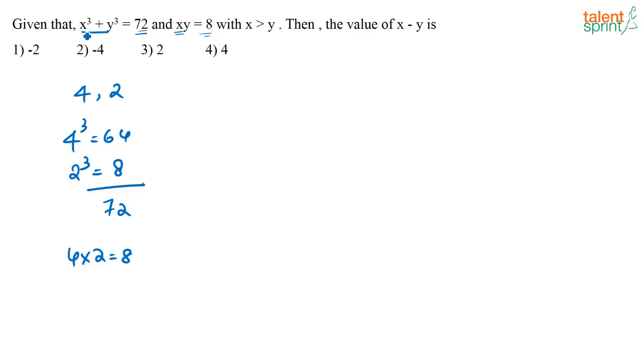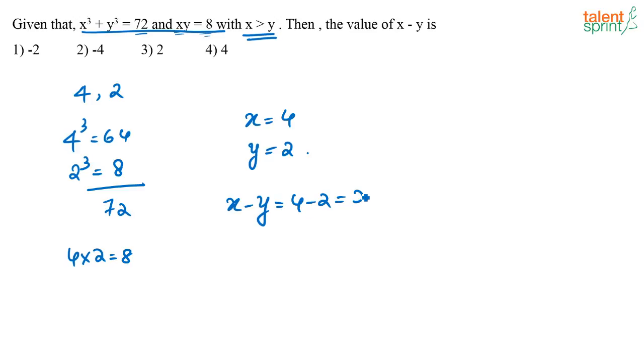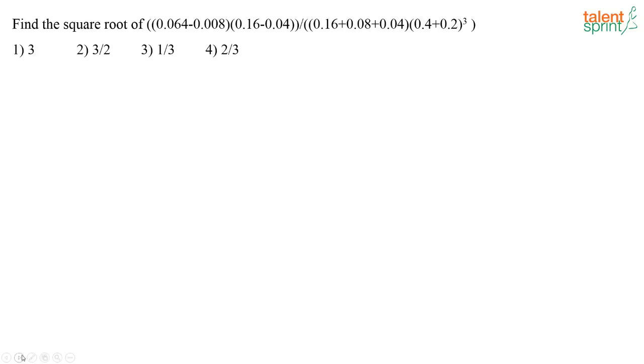So it is satisfying both the equations and it is given x is greater than y. So what can I say? I can say x is equal to 4, y is equal to 2. What is the value of x minus y? 4 minus 2, that is equal to 2. So the correct answer here is option 3, that is 2. Next.